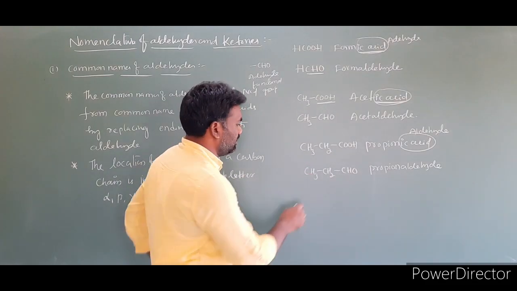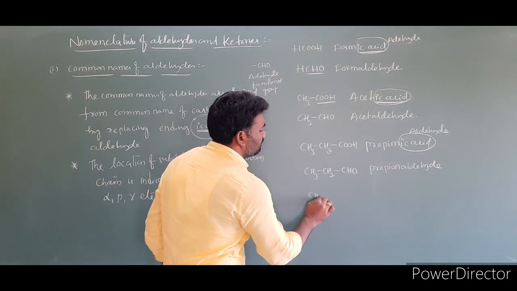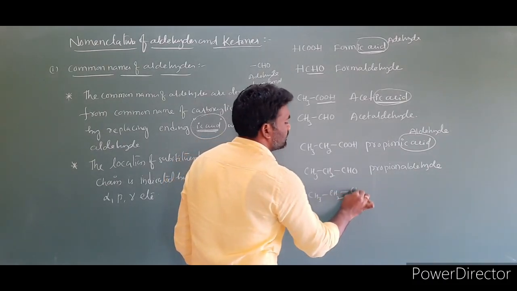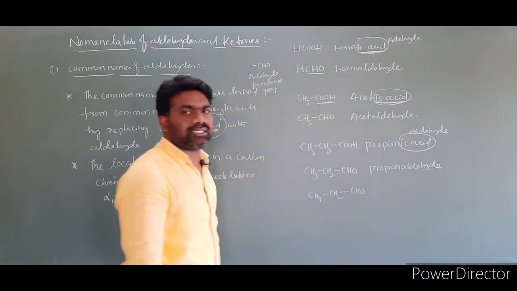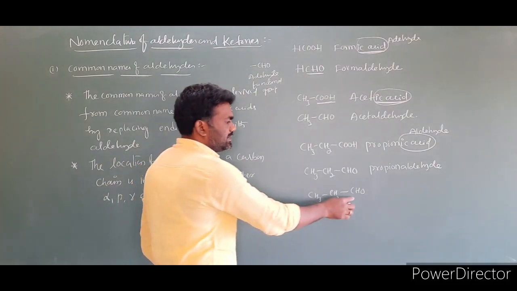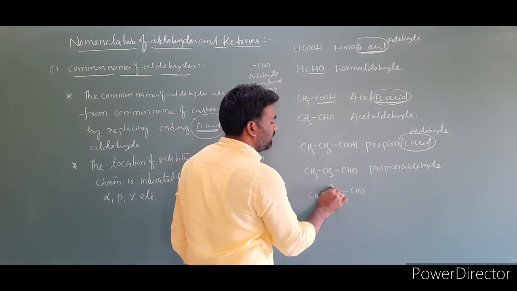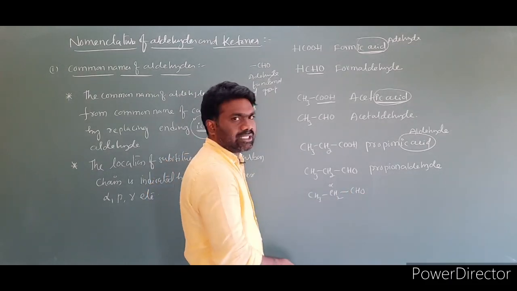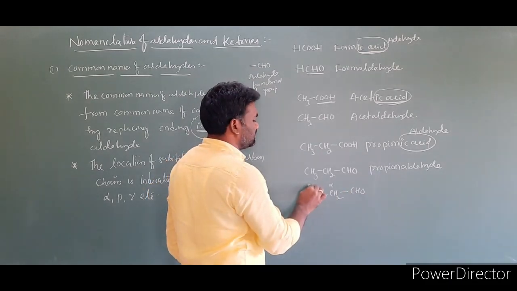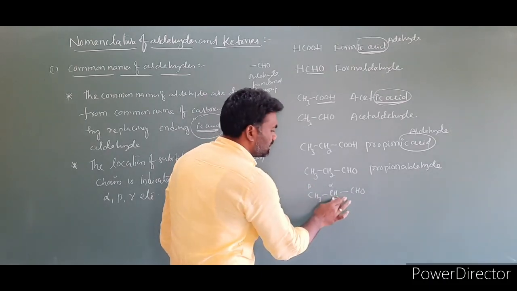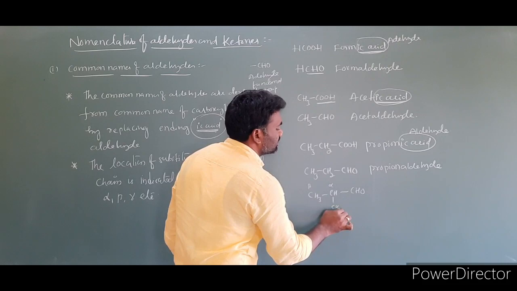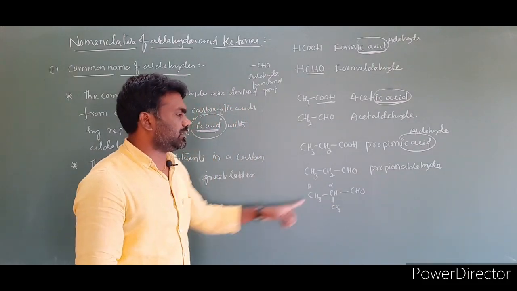This compound I am taking: CH3, CH2, CHO. So this is the carbonyl carbon with the functional group. The next carbon we have to call the alpha carbon. The next carbon is called the beta carbon. Suppose upon the alpha carbon there is some methyl group present. Imagine there is a methyl group present at this carbon.